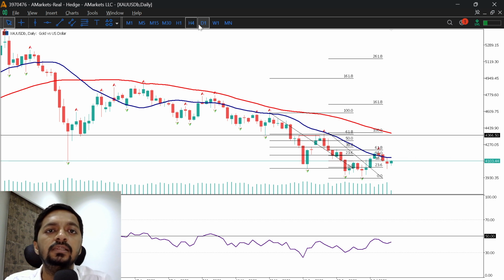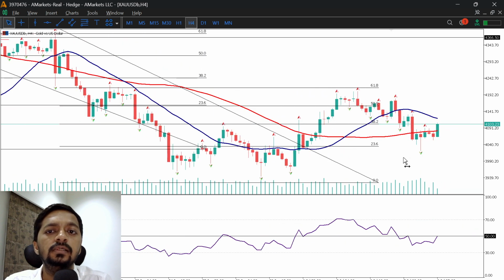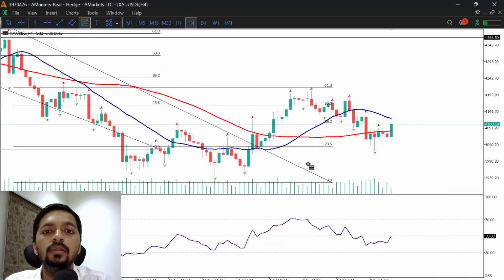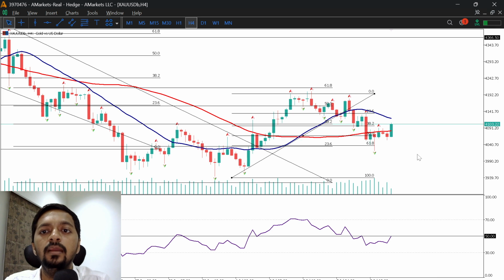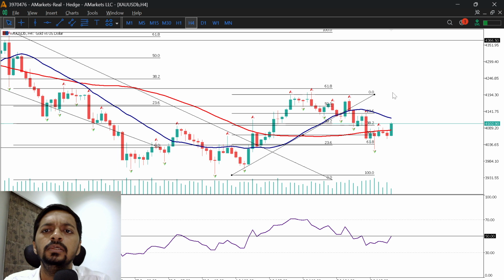Now, if you look at the price structure on H4 time frame, let me plot the Fibonacci from this low to high. Price rejected from the 61.8 Fibonacci level. There is also a formation of a reversal pattern, a hammer formation. If price is breaking down below this fractal, which is 4150, then we can expect 4190 to 4220 level. And if price is breaking and sustaining above this level on H4 time frame, then we can expect strong upward continuation up to 4350, 4400 level in upcoming session.